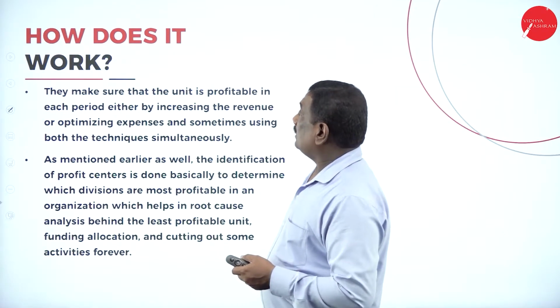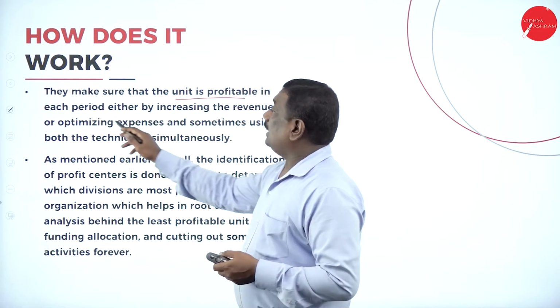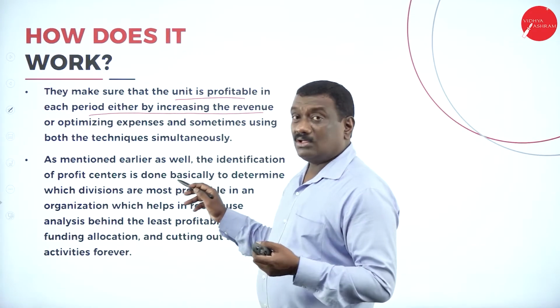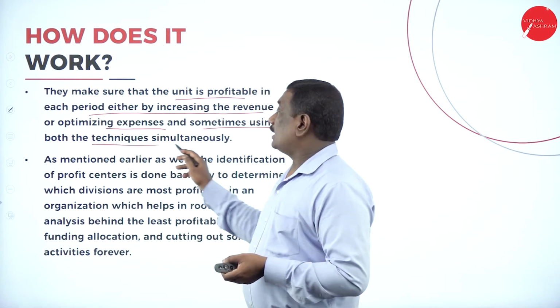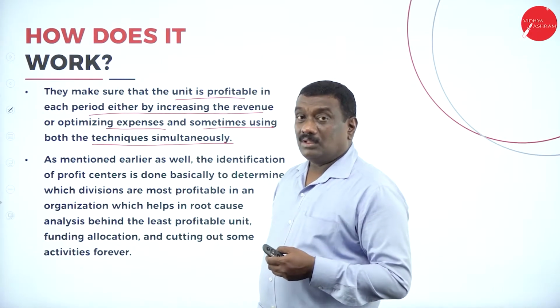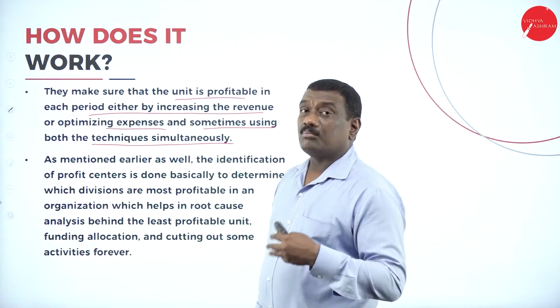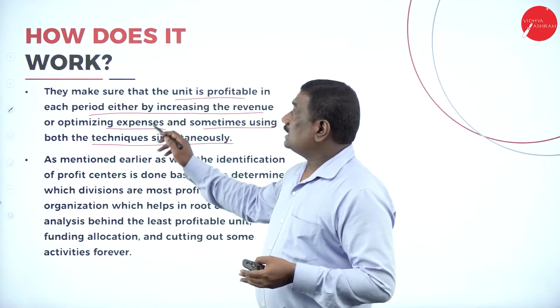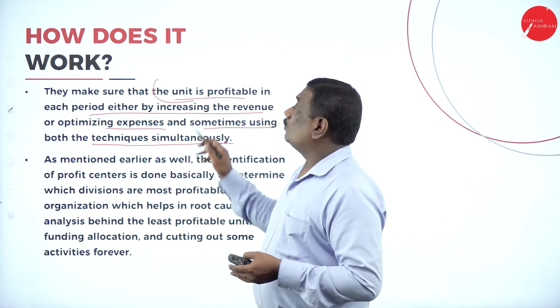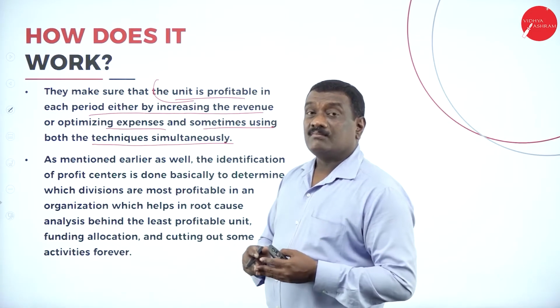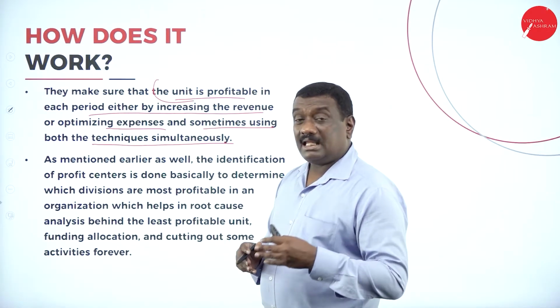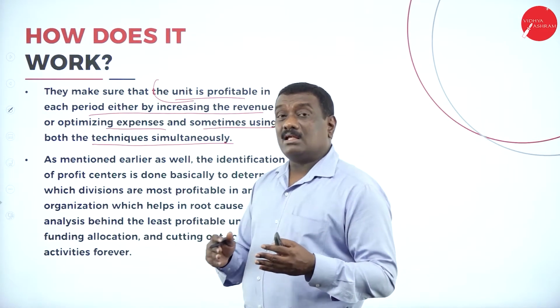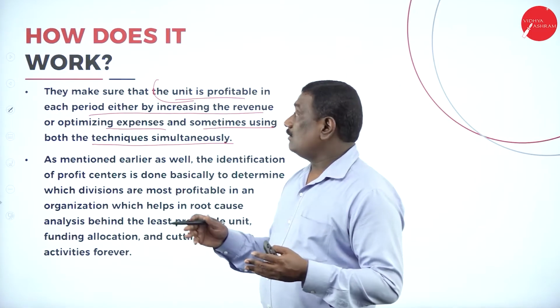Now they make sure that the unit is profitable in each period, either by increasing the revenue or optimizing the expenses, and sometimes using both techniques simultaneously. So they make sure that the particular unit, the division which is a profit center, is profitable in every period.